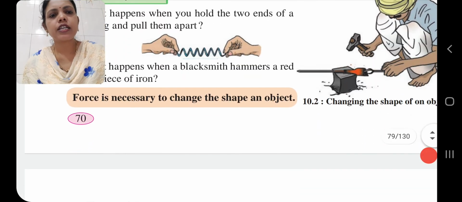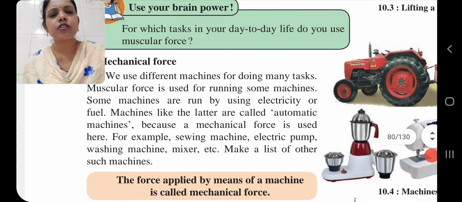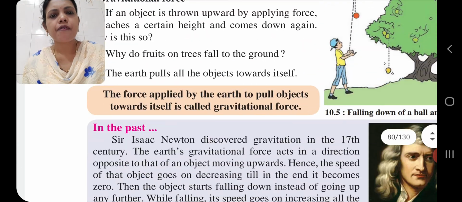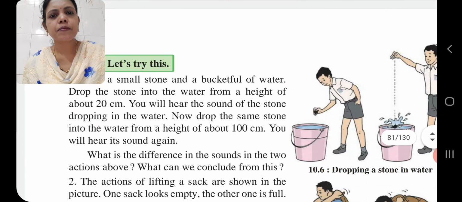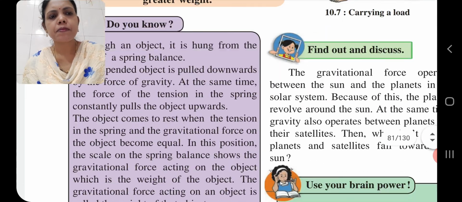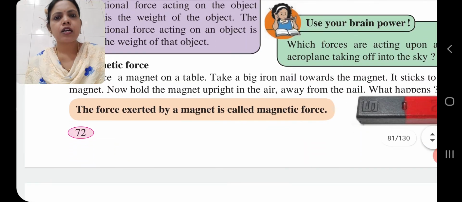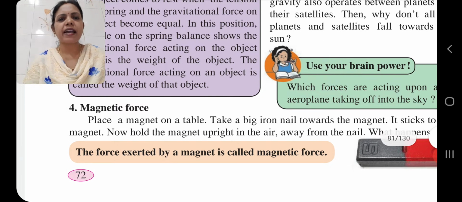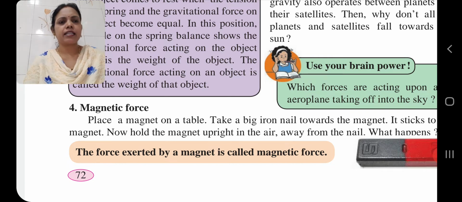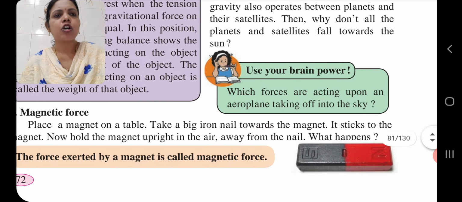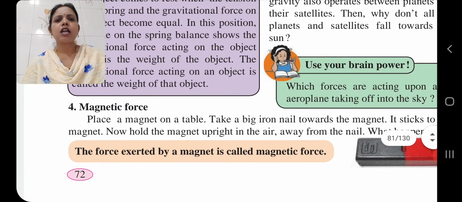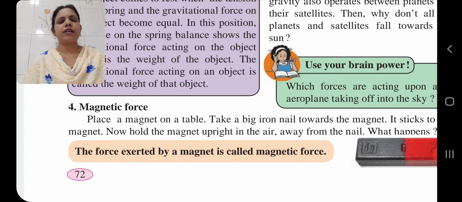Here magnetic force is given. Place a magnet on a table, take a big iron nail towards the magnet, and it sticks to the magnet. Now hold the magnet upright in the air away from the nail. What happens?